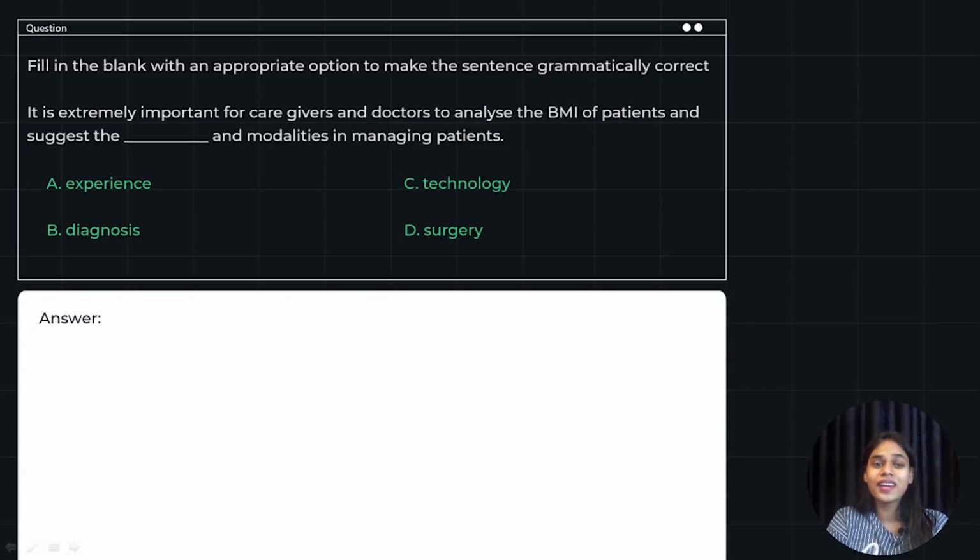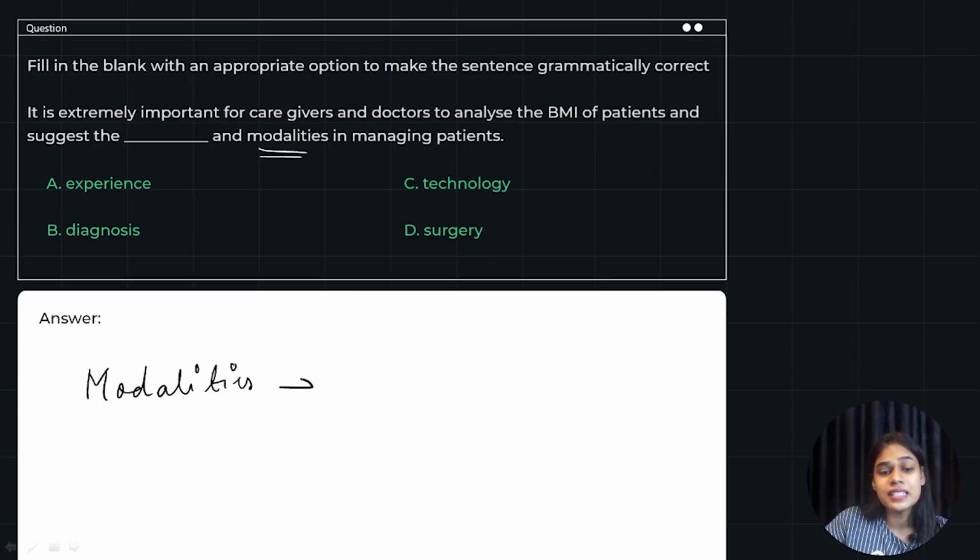I hope you are done, and now let me begin with the answer. It is extremely important for caregivers and doctors to analyze the BMI of patients and suggest the dash and modalities in managing patients. So we have two nouns over here. What are those? Dash and modalities. Now what are modalities? Modalities are ways. As we can see from the word itself, mode or modal, that is ways. Ways of managing patients or ways of treatment that can help manage the patients.